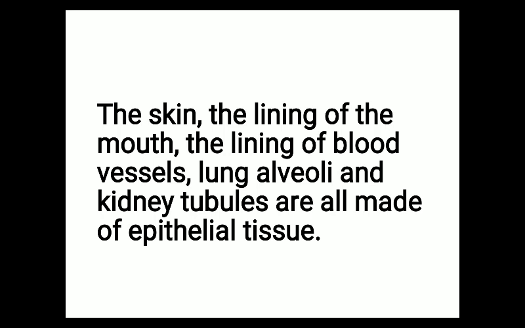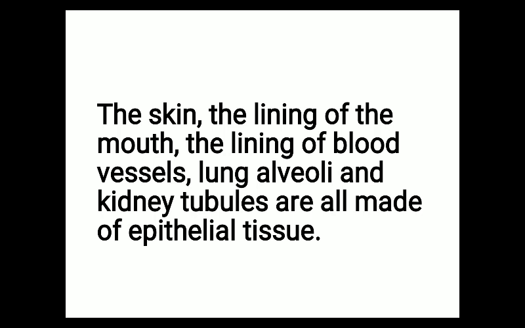The skin, the lining of the mouth, the lining of blood vessels, lung alveoli, and kidney tubules are all made up of epithelial tissue. So these are the common parts in our body where we can see the presence of epithelial tissue. In which parts of our body can we see it?